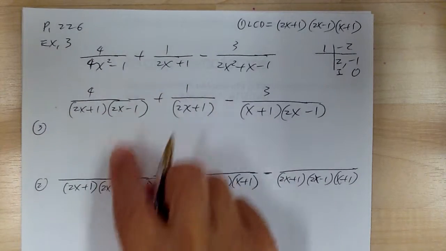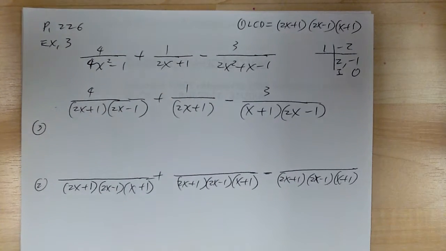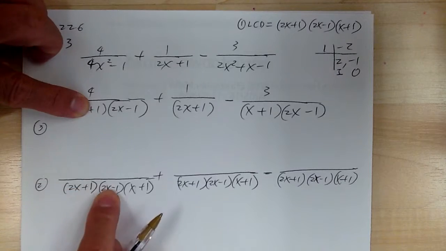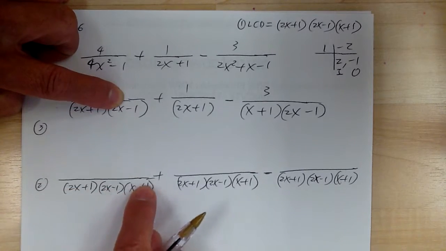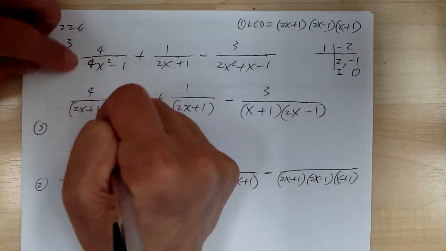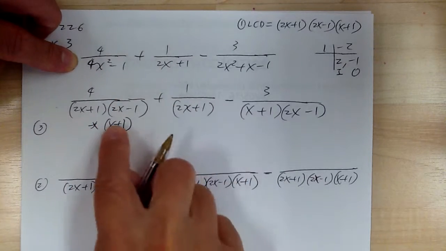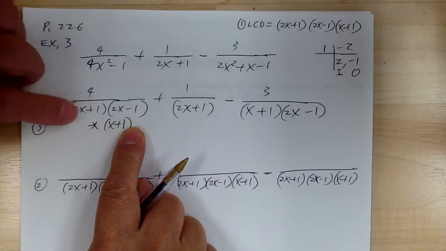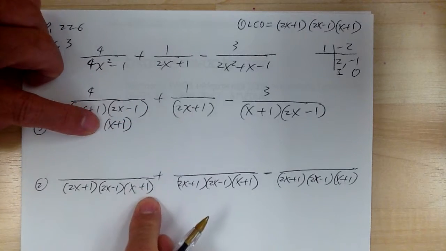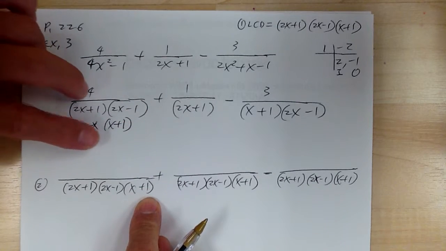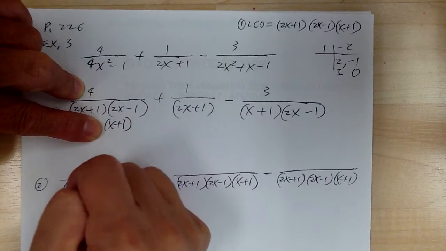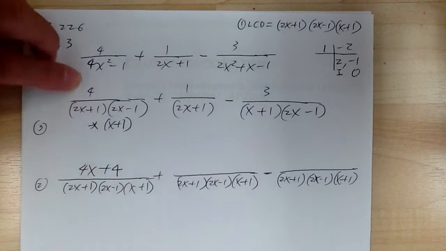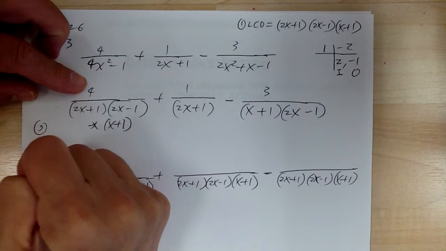You compare and see what you need to multiply, or what you are missing. For this one, you have this, you have this, but you don't have this one. So you need to multiply by the x plus 1. Again, that's the one you're missing. When you multiply the bottom to get that, you need to also multiply the top. So when you multiply the top, you get 4x plus 4. That's how I get that. So that's your step 4.